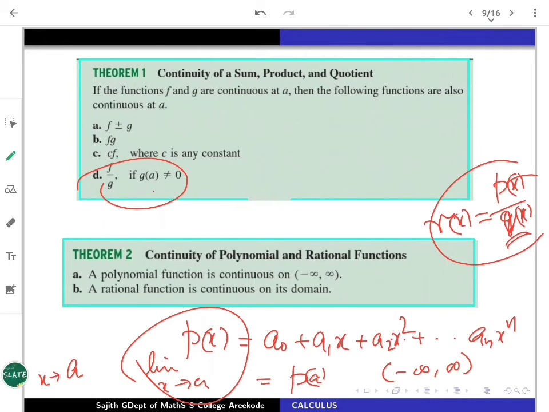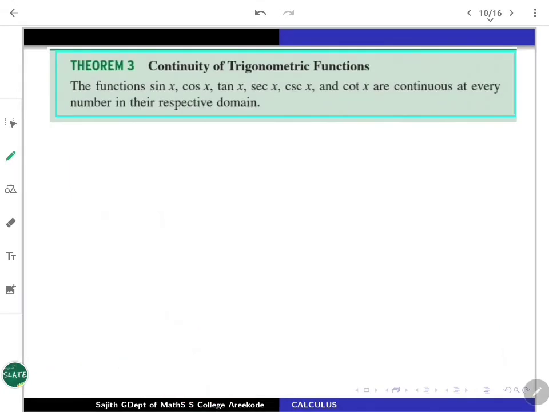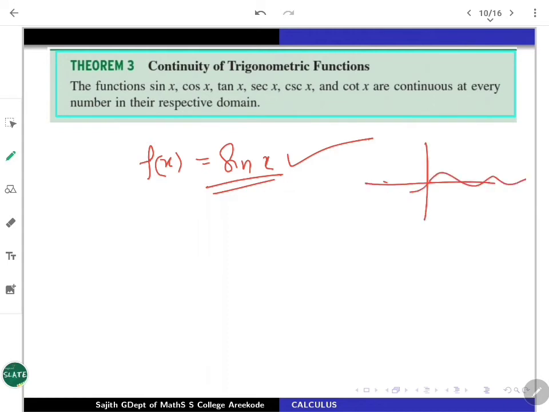So rational functions are also going to be continuous on their domain. In fact, a little bit more you can say, the better way is trigonometric functions. If you look at trigonometric functions, f of x equals sin x, obviously this is going to be continuous everywhere. Wherever it is, throughout the real numbers, it's defined, and you know the graph also. So that function is going to be continuous everywhere in the domain.